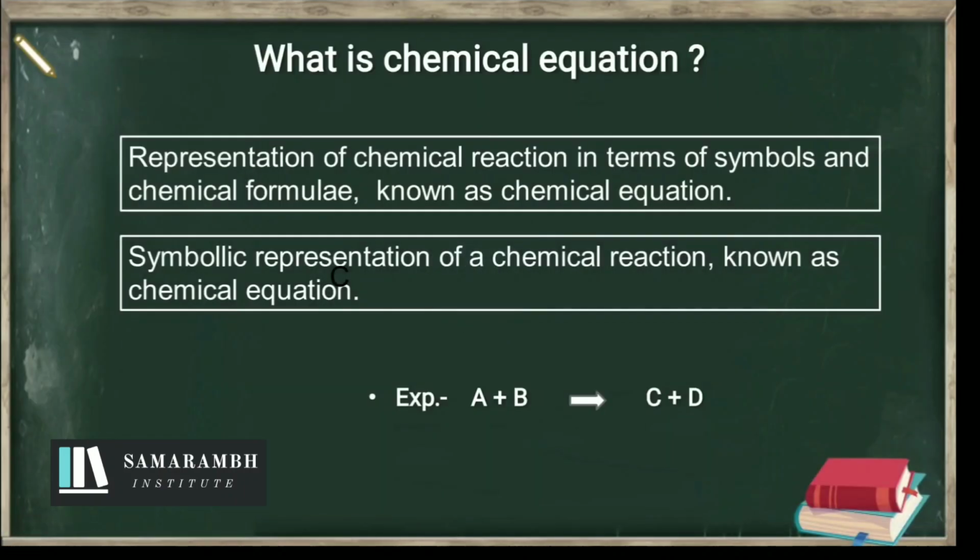Now we will discuss chemical equation. What is a chemical equation? The symbolic representation of a chemical reaction is known as a chemical equation. We can also say representation of a chemical reaction in terms of symbols and chemical formulas is known as a chemical equation.